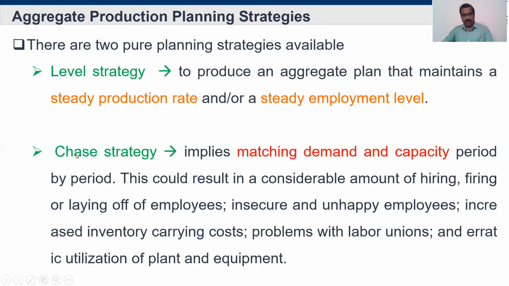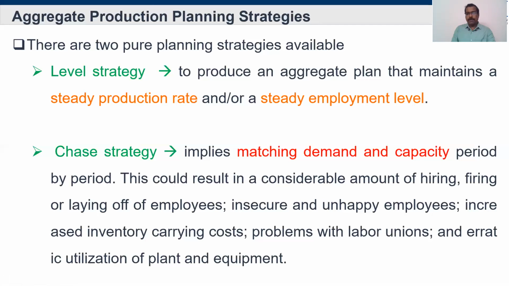So what is the difference between level strategy and chase strategy? In level strategy, they maintain a steady production rate and steady employment level. But in chase strategy, they don't care about the steady production rate or steady employment level. They care only about the demand and what the capacity is from time to time. This could result in a considerable amount of hiring of new people. They will recruit new people.